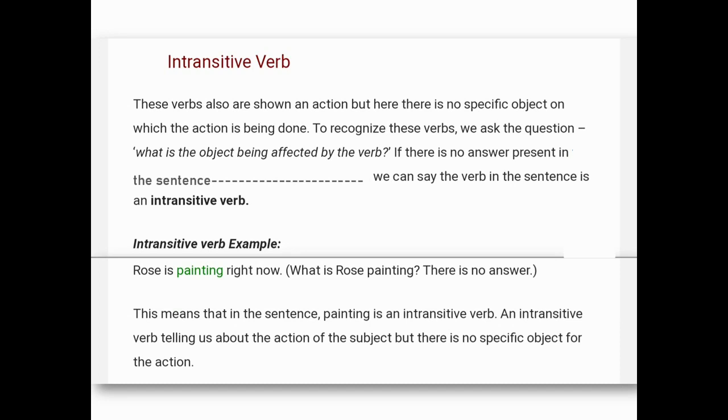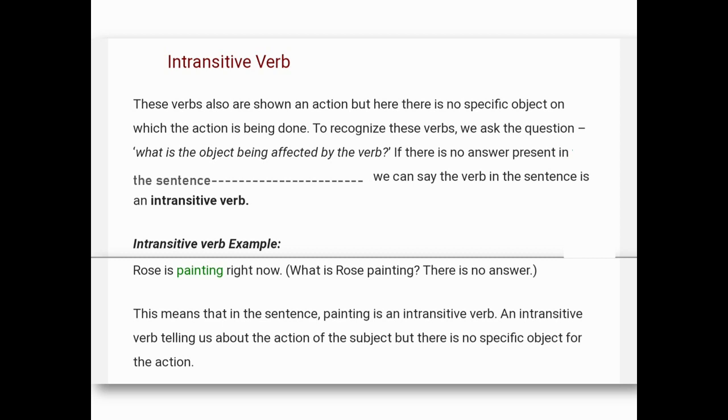Intransitive verb. These verbs also show action, but here there is no specific object on which the action is being done. To recognize these verbs, we ask the question, what is the object being affected by the verb? If there is no answer present in the sentence, we can say the verb in the sentence is an intransitive verb. So intransitive verb comes without an object. If you find no answer to the same question that you put in transitive verb, then we can say that this is an example of intransitive verb.